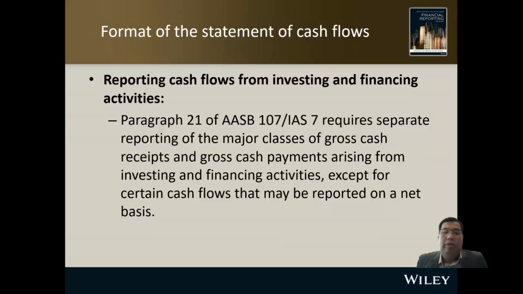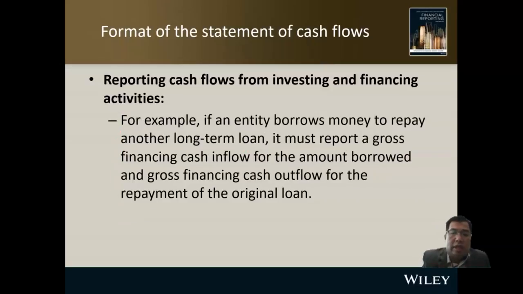Para 21 requires separate reporting of major classes of gross cash receipts and gross cash payments arising from investing and financing activities, except for certain cash flows that may be reported on a net basis. What it means is the big, significant components.